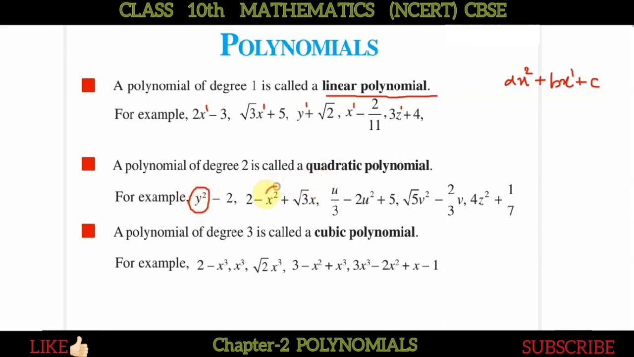Here you can see that the highest power is 2. Here also it is 2. Here also it is 2. Here also it is 2. And don't get confused: the root 5, root 3, these are the coefficients. We have nothing to do with these. So we will not decide whether it is a quadratic polynomial or of degree 2 by looking at these. We only have to see whether the highest power of the variable is 2 or not. If it is 2, then we can say that this is a quadratic polynomial.